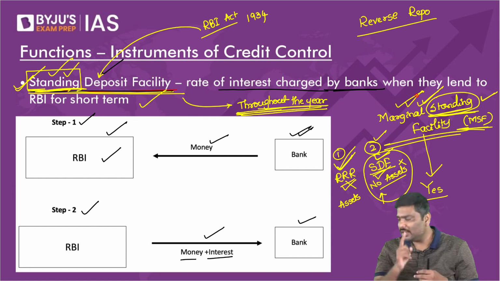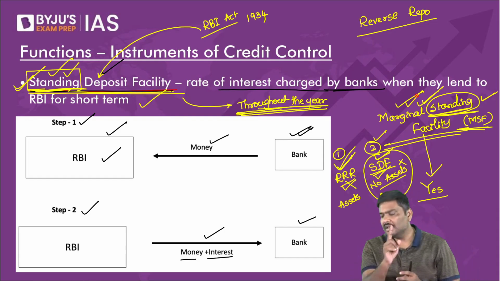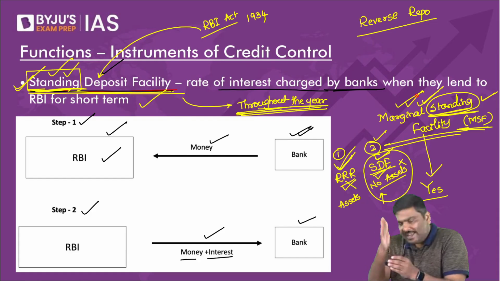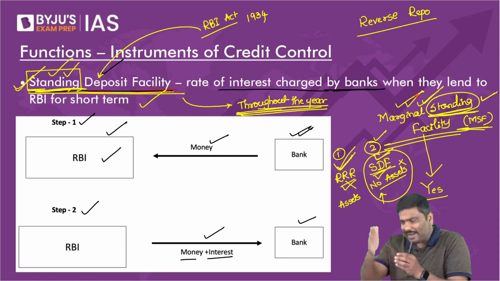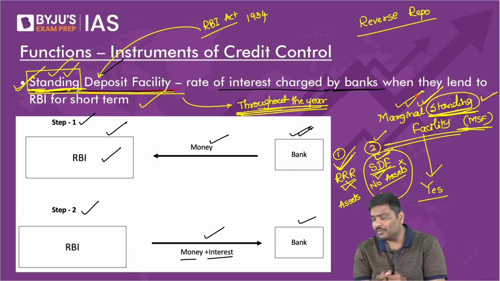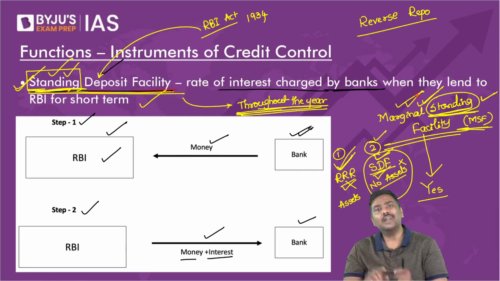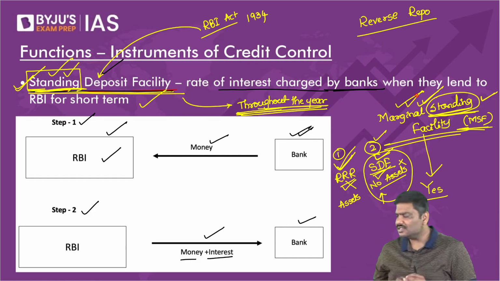Anybody has a problem with this? Under SLR, you are falling short by 1 crore rupee. So by the time you close the account books, you require additional 1 crore rupee. So can you borrow from RBI only for 1 day purposes? In order to meet these conditions?